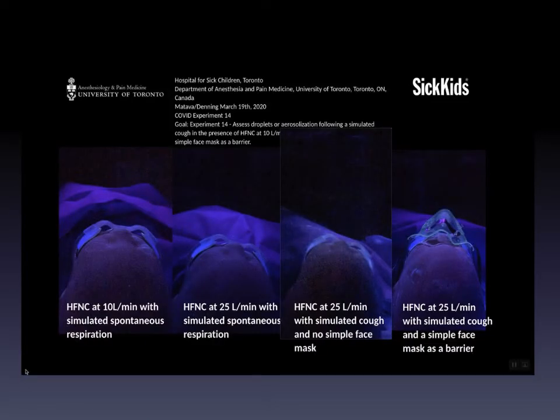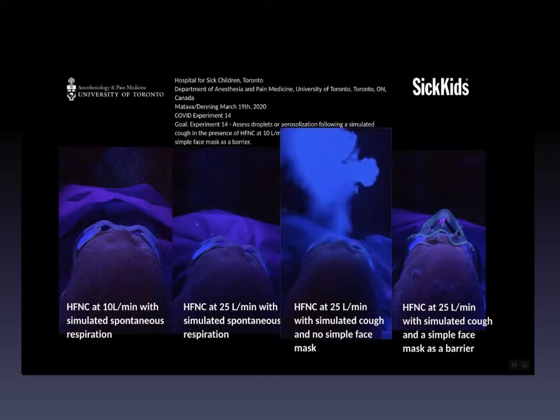So just to give you an idea, I'm sharing with you a simulated video from Sick Kids Hospital, Canada. This shows you the generation of aerosols during high flow nasal cannulation. In the first image, the flow is at 10 liters per minute, so you can see the generation of aerosols here.